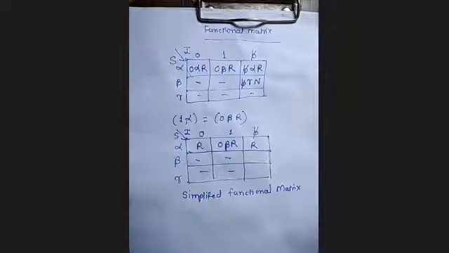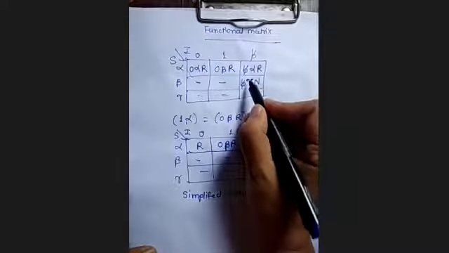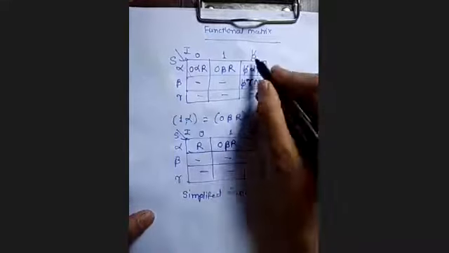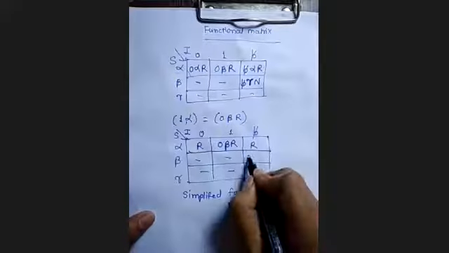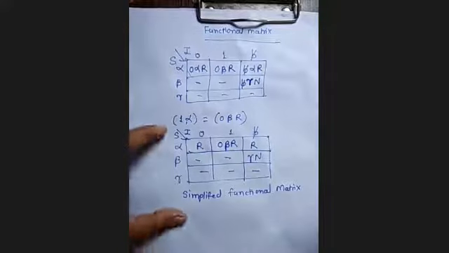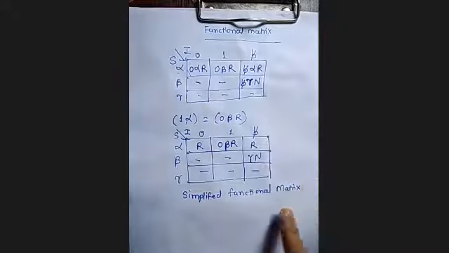Yes, it is gamma. It is not R, this is the state gamma. We have written R earlier, but it is not R, it is gamma. Blank is not changed, but the state and direction are changed. So you write only these two, and the remaining is blank. You can write the simplified functional matrix this way while designing your Turing machine. So it is clear how to write the functional matrix and the simplified matrix.